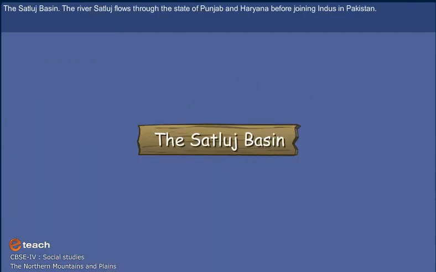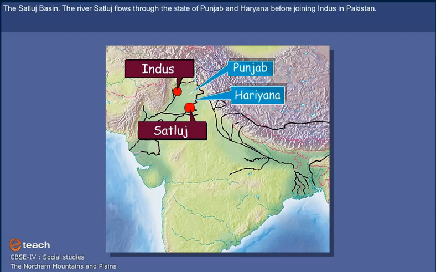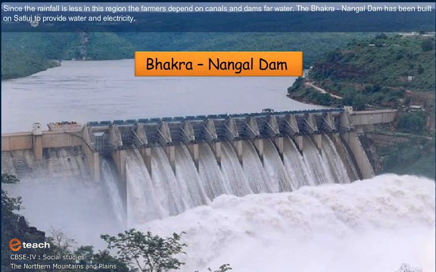The Sutlej Basin. The river Sutlej flows through the states of Punjab and Haryana before joining the Indus in Pakistan. Since the rainfall is less in this region, the farmers depend on canals and dams for water. The Bhakra Nangal Dam has been built on the Sutlej to provide water and electricity.